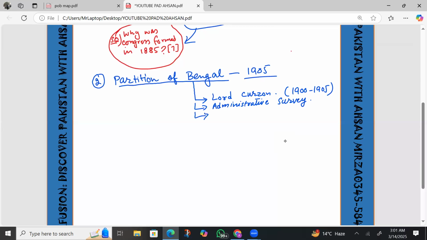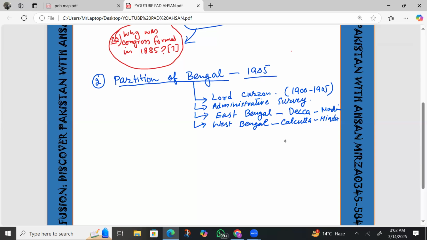In that partition, he divided Bengal into East Bengal, with the capital Dhaka, which was a Muslim-dominated area. Then the next portion was West Bengal, a very rich area with the capital Calcutta, which was Hindu-dominated. He divided Bengal into these regions, and that was the main point about the partition of Bengal.